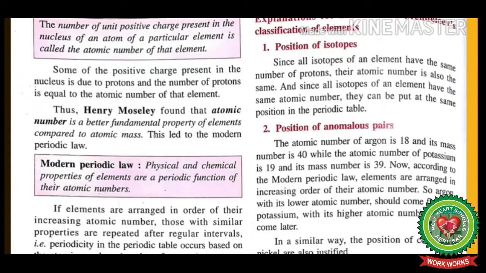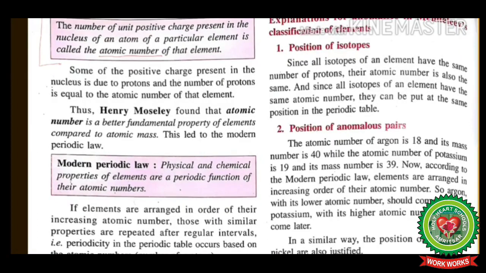Turn to page number 82. The number of unit positive charge present in the nucleus of an atom of a particular element is called atomic number of that element. So if you get the question define atomic number, then here is the definition of the atomic number. The positive charge present in the nucleus is due to protons, and the number of protons is equal to the atomic number of that element. Thus, Henry Moseley found that atomic number is a better fundamental property of elements compared to atomic mass. This led to the modern periodic law.